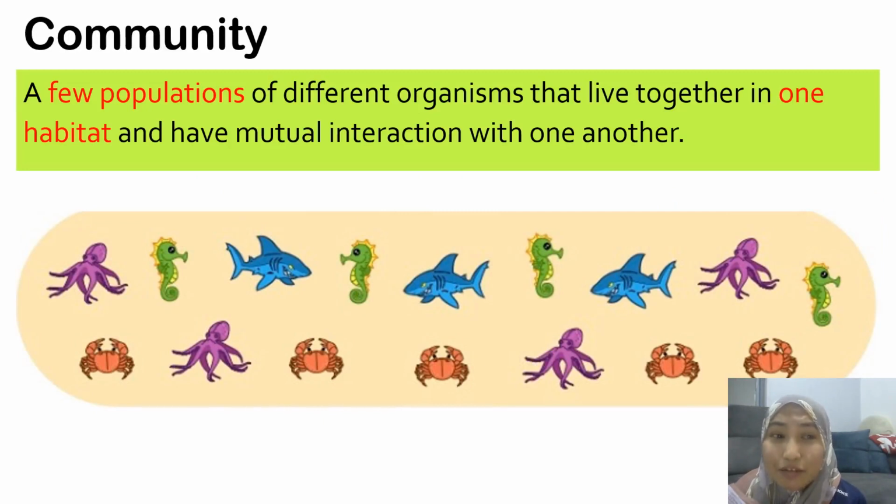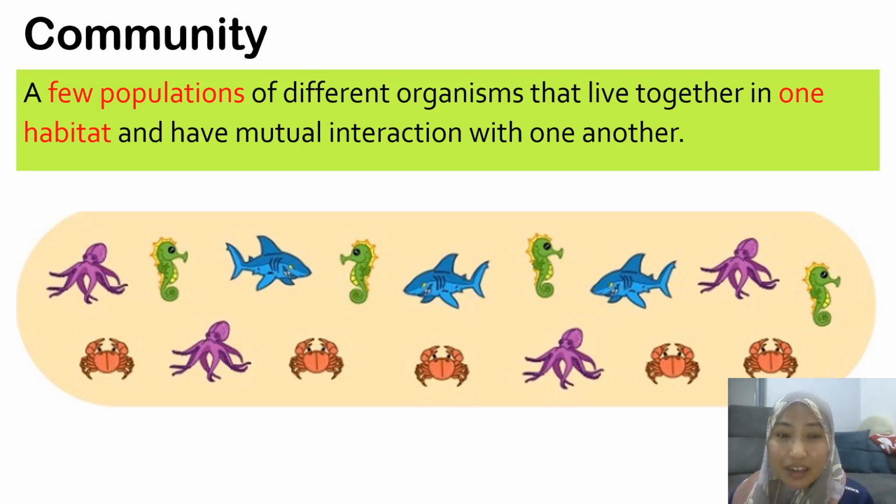So how about the word community? Community means a few populations. Again, we just learned about one population, but community means many populations of different organisms that live together in one habitat and have mutual interaction with each other. In other words, community means many populations live together in one place and interact with each other.